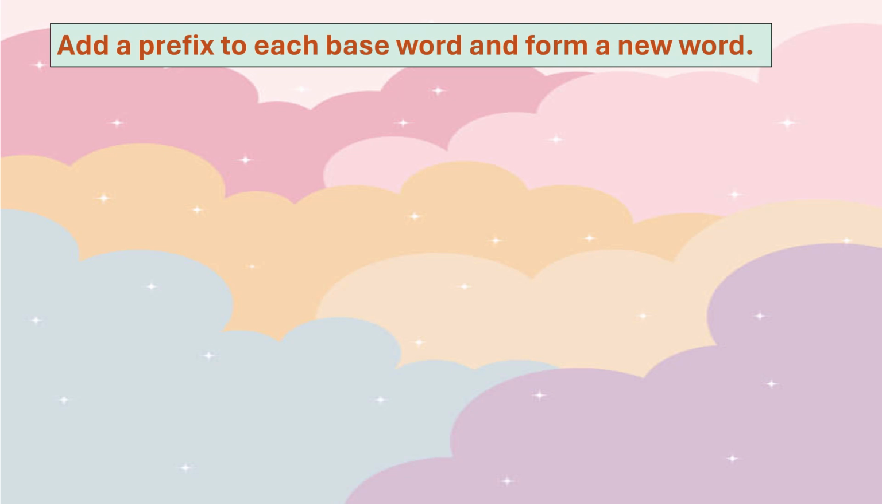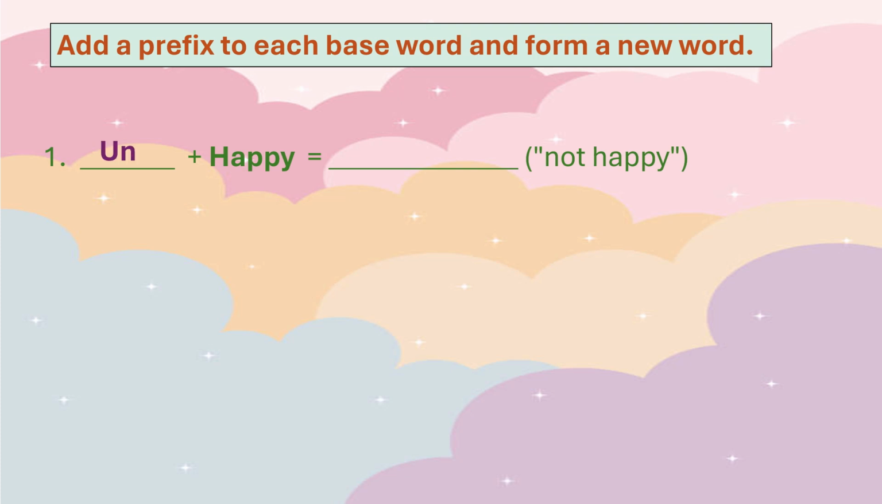Let's do some more practice for making our concept strong. Add a prefix to each base word and form a new word. Meanings are already written there. Number 1. The base word is happy. We will add a prefix un. It becomes unhappy. That means not happy.